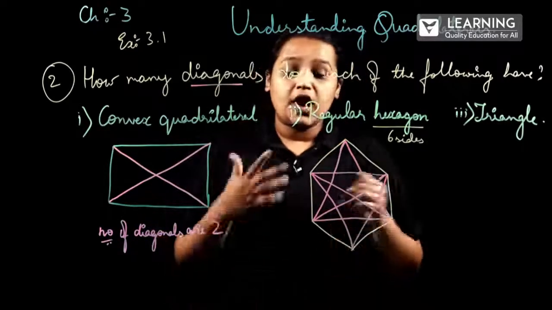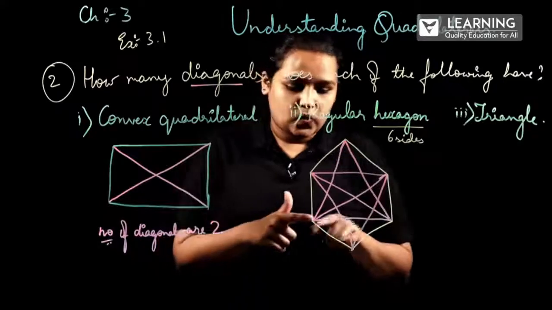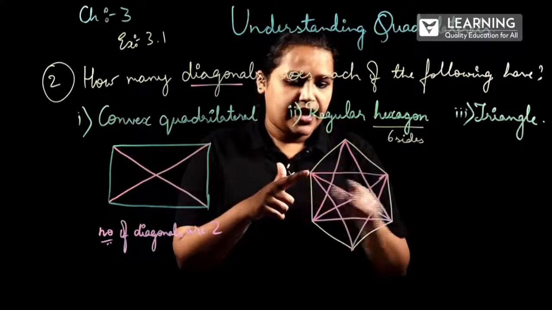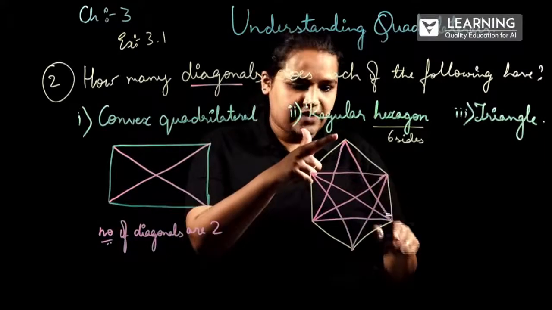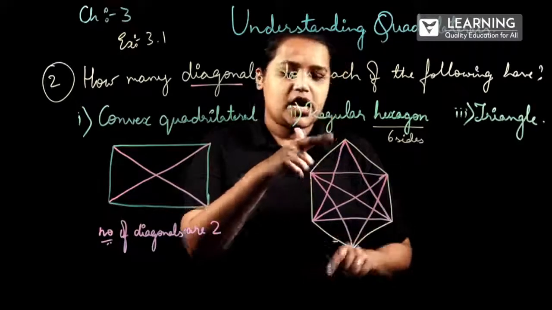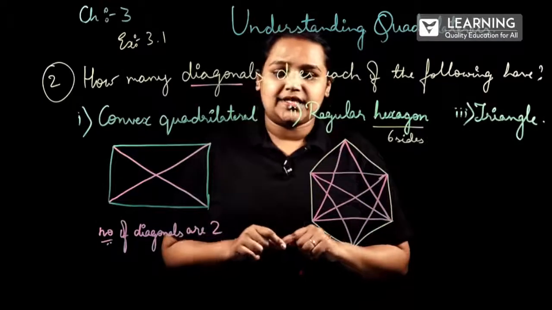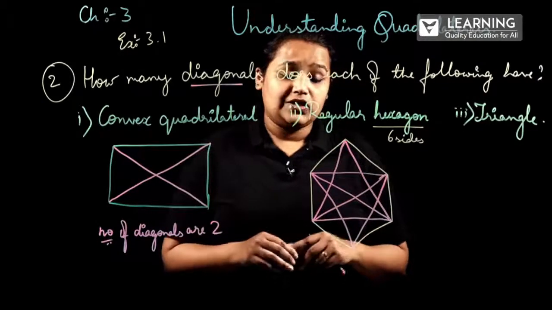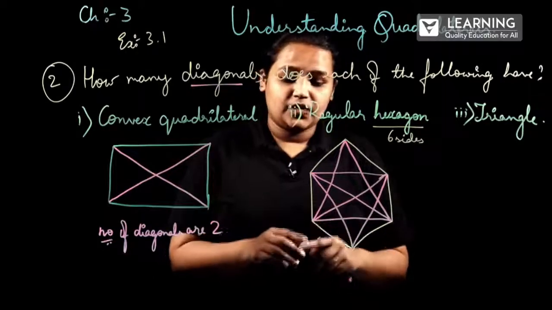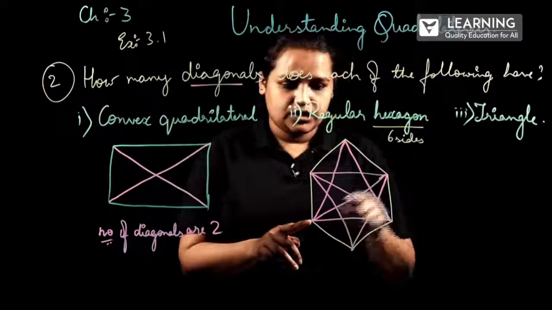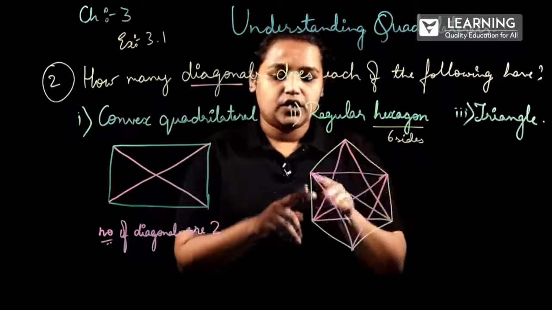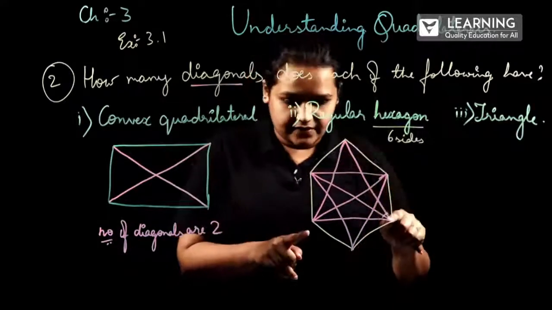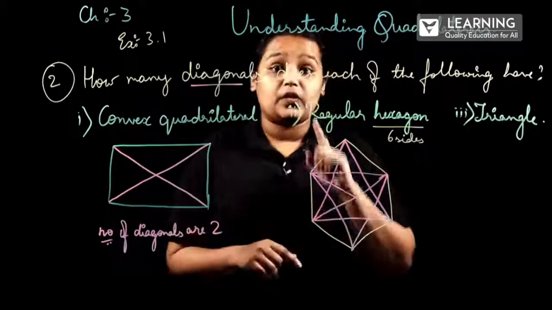Okay, so how many diagonals? 1, 2, 3, 4, 5, 6, 7, 8. One more we have missed. Where is that? Just think about it.